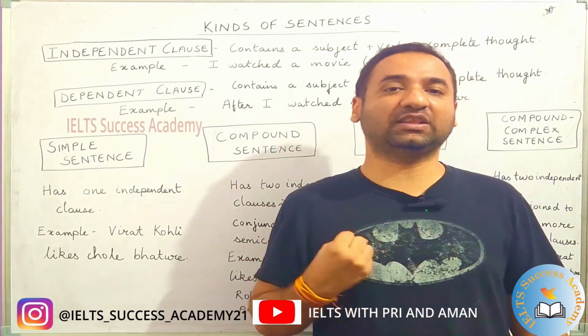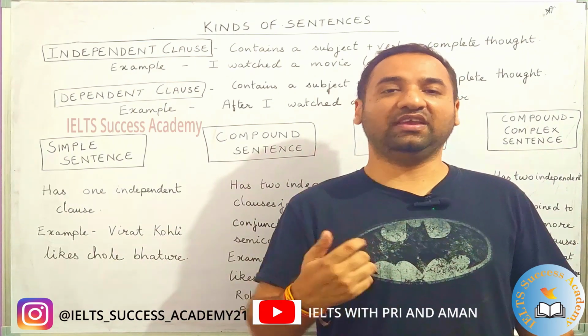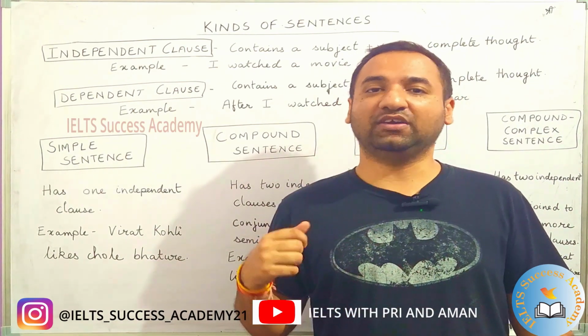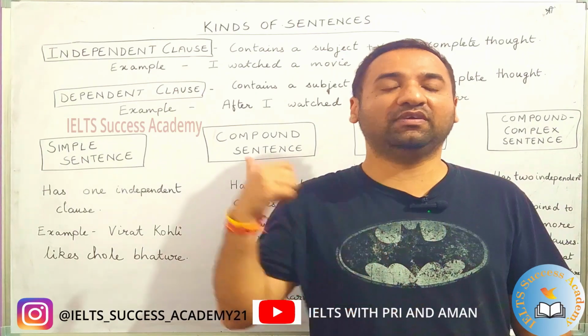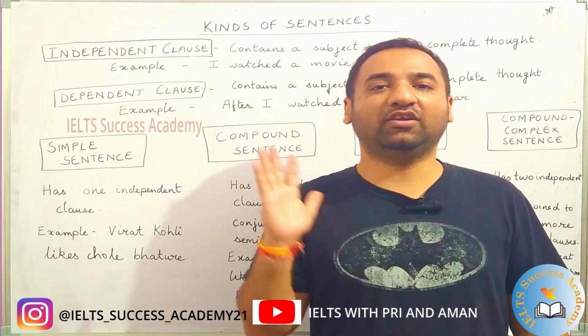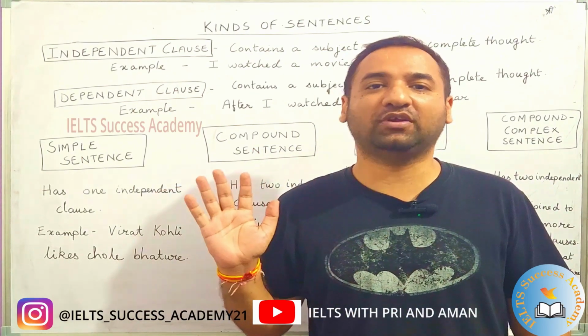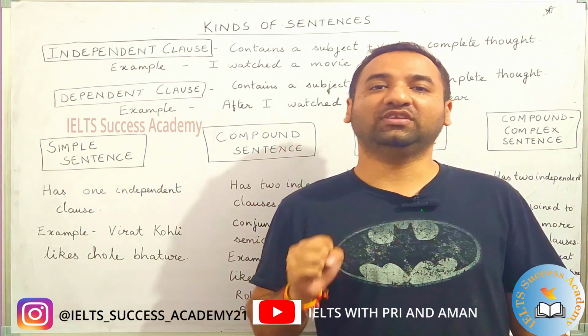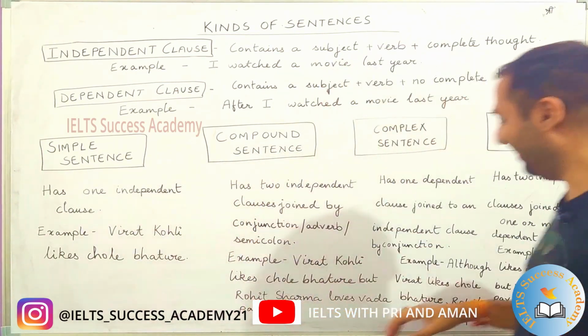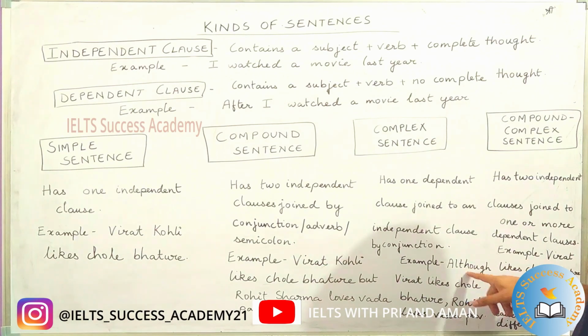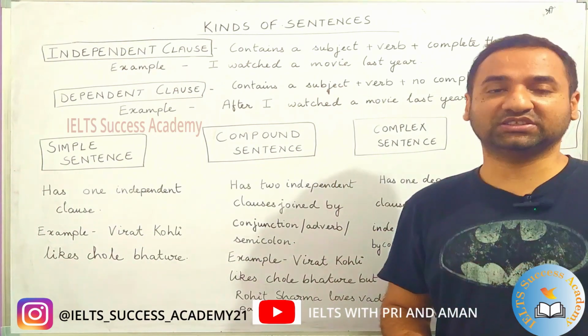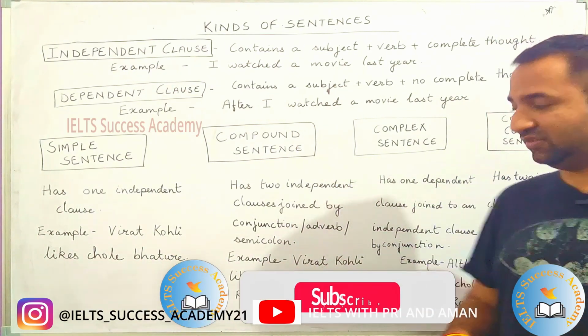The conjunction is like the parent itself. If he or she says that no McDonald's, no Haldiram's, we will go to a normal dhaba or a normal restaurant. So he is the big boss. Okay. So although Virat likes chole bhature, Rohit loves vada pav. Although is the conjunction here. Okay.